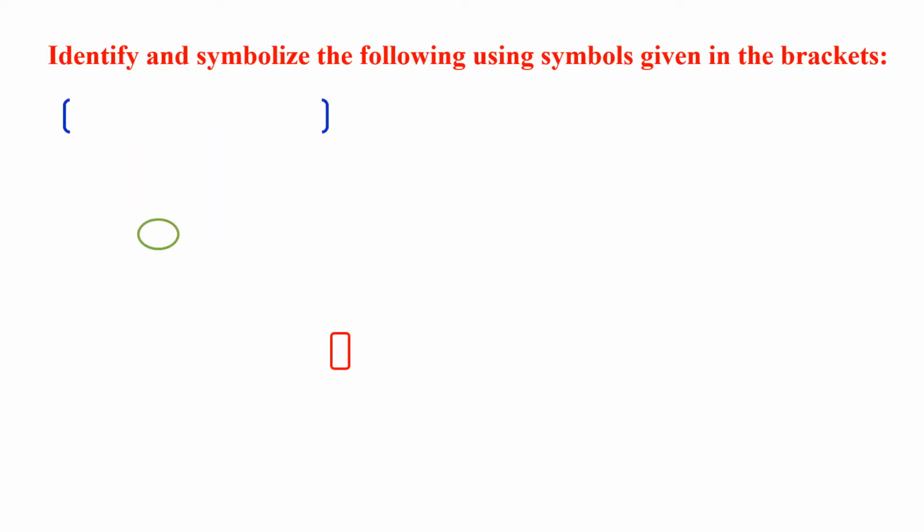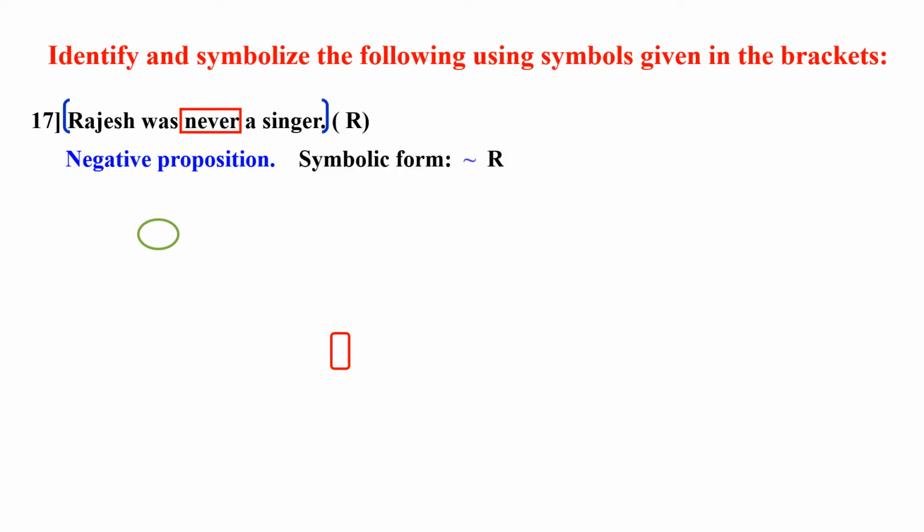Here we'll be continuing the exercise. Identify and symbolize the following propositions using symbols given in the brackets. 17th one, Rajesh was never a singer. R. Never is the connective, so it's a negative proposition and the symbolic form is curl R.